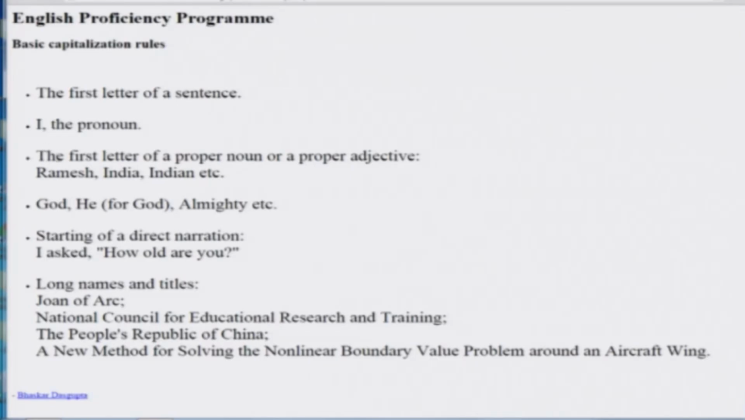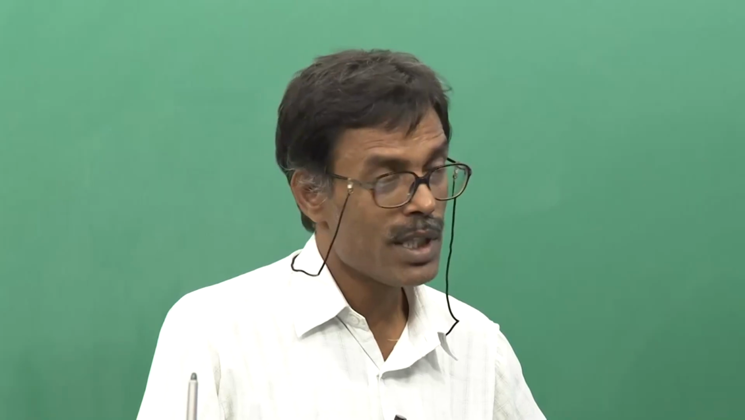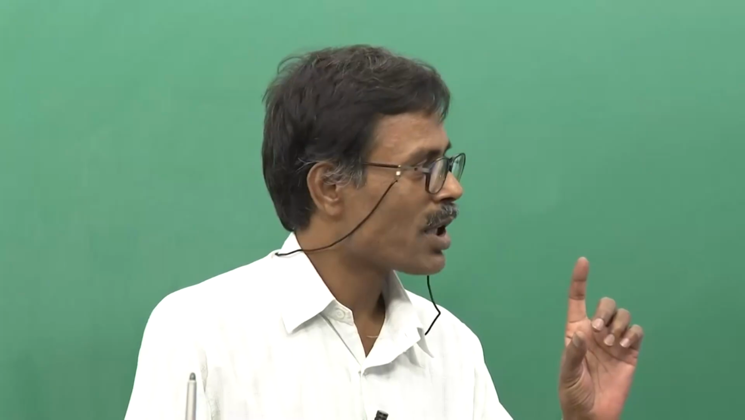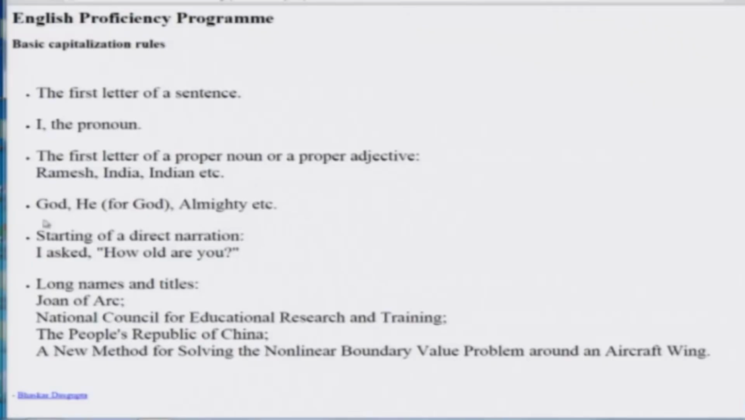And then the first letter of a proper noun or a proper adjective. Ramesh, India, for that matter, Indian, which is a proper adjective, okay, and like that. So English, Hindi, all of these will be written with a capital letter in the beginning. Then God, or even He, for God, okay, Almighty, these words will start with a capital letter, okay.